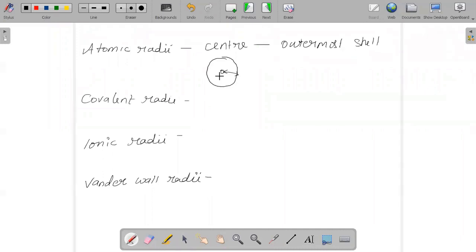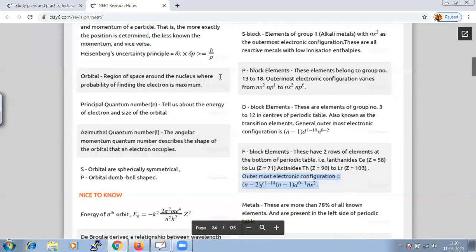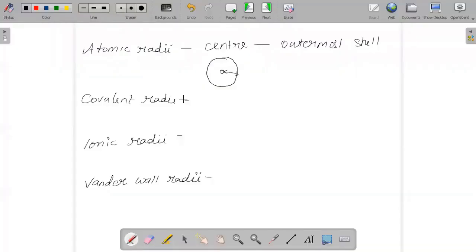When I say atomic radii, it is the effective one, and you cannot say that this will be the accurate one. In the same way, you will have covalent radii. How do we conclude covalent radii?